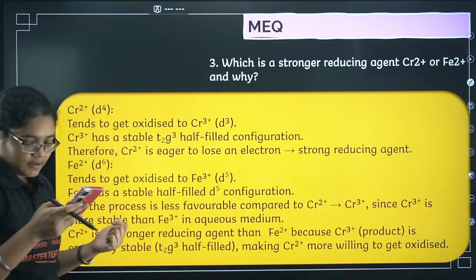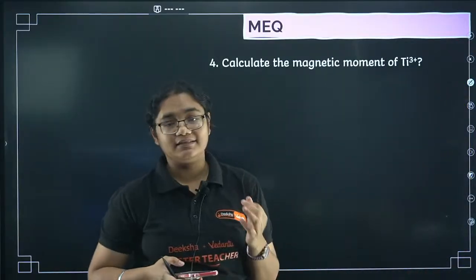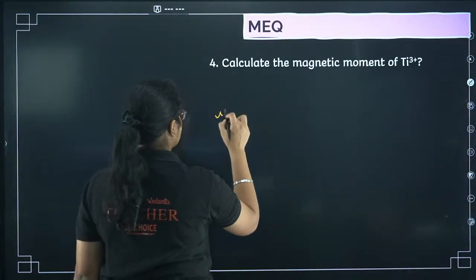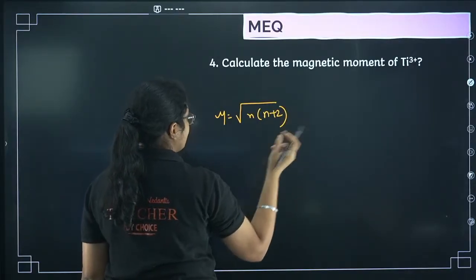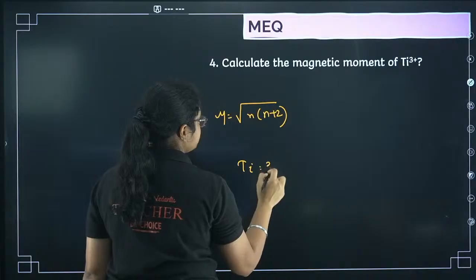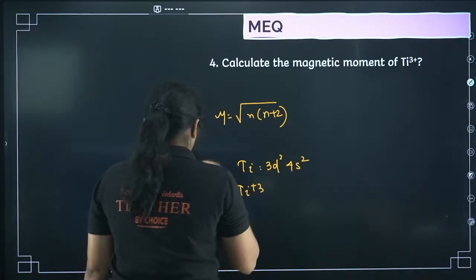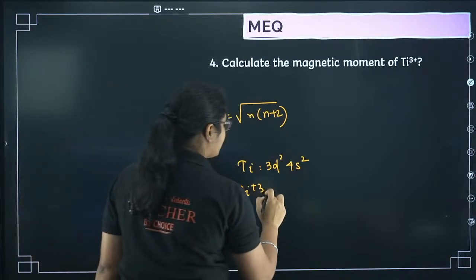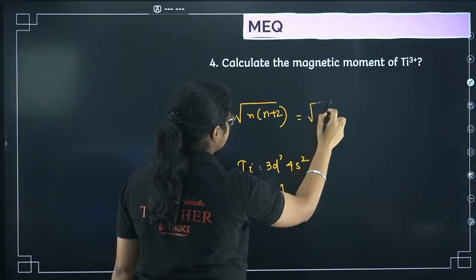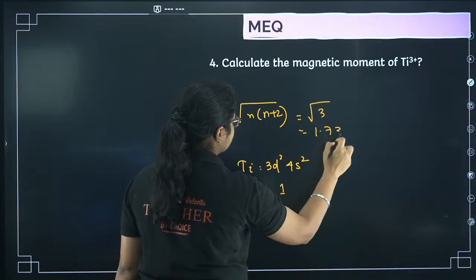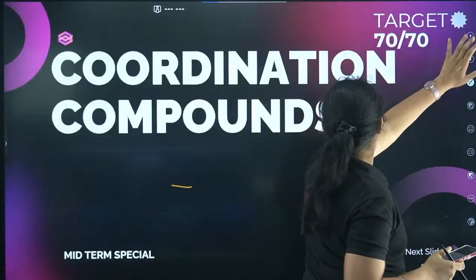Okay, next we'll go to the question: magnetic moment of Ti3+. All of you know how to calculate the magnetic moment: square root of n(n+2), right? Titanium electronic configuration is 3d2 4s2. Titanium 3+ will have 1 electron here. So 1 into (1+2), that is root 3, which is 1.732. Yes, absolutely correct, Rasan.